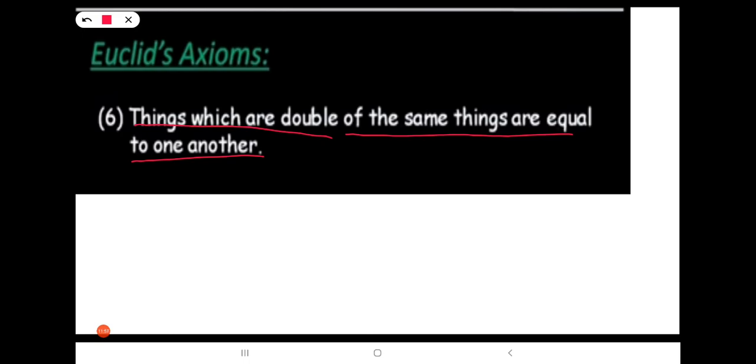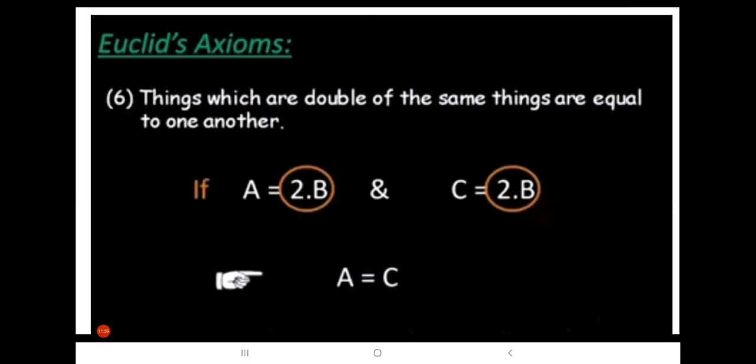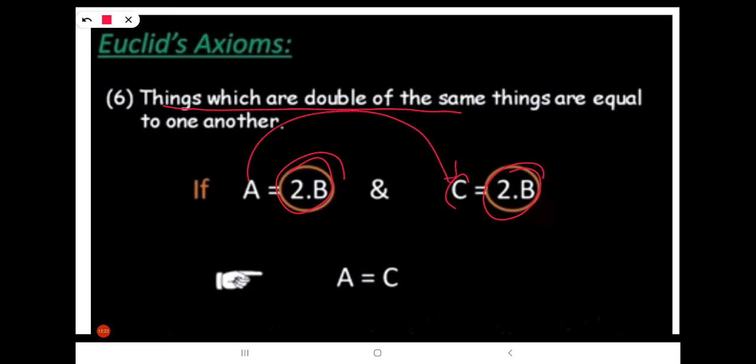Next, things which are double of the same things are equal to one another. Let us see the example for this. You can see here, A equals 2B and C equals 2B. So, things which are double of the same things. Here A is double, 2B, and C equals 2B. These two are equal, A and C, because both the RHS parts are the same.